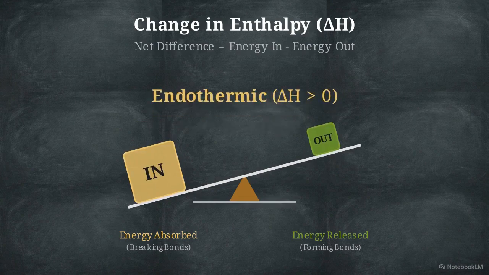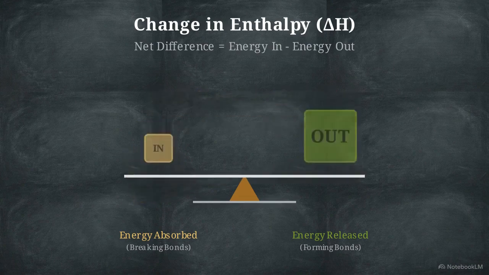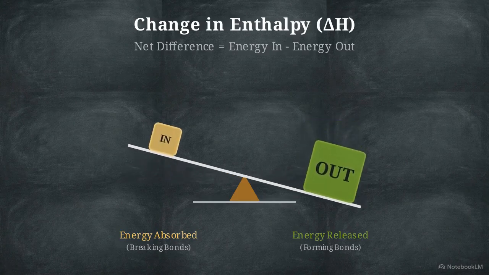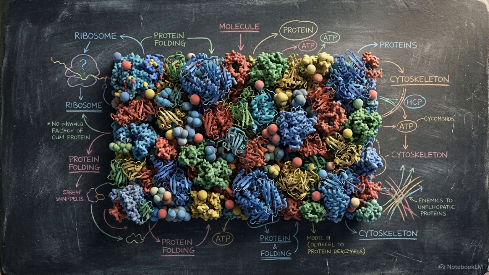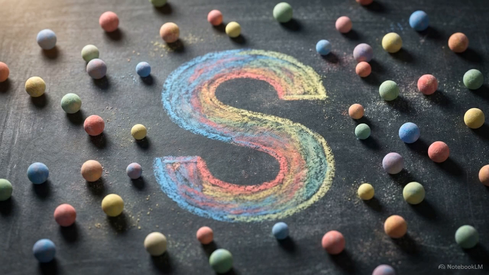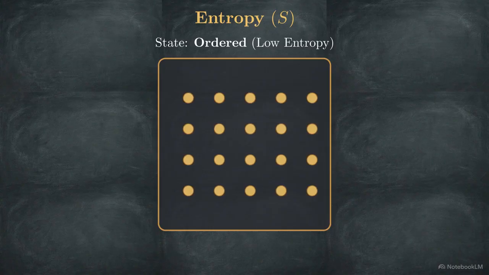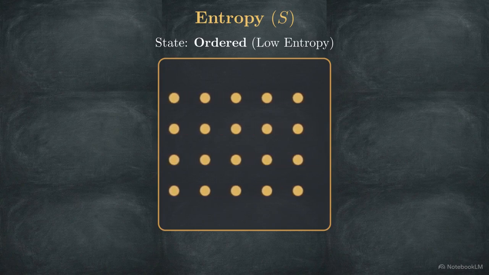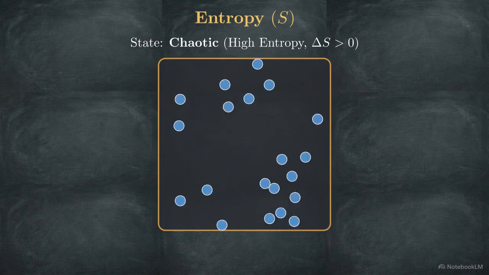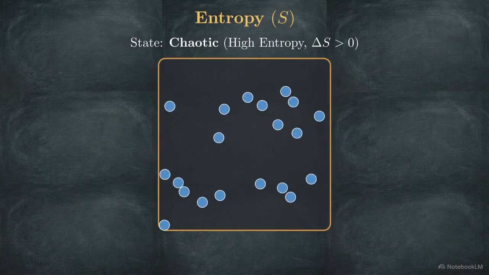If a reaction absorbs more heat than it releases, it is endothermic. If it releases more heat than it takes in, it is exothermic. Cells must constantly manage these heat exchanges to fuel physical changes at the molecular level. Heat is only half the equation. We also have to account for entropy, or S. Entropy is the strict quantitative measure of randomness, disorder, or freedom of movement within a given system.